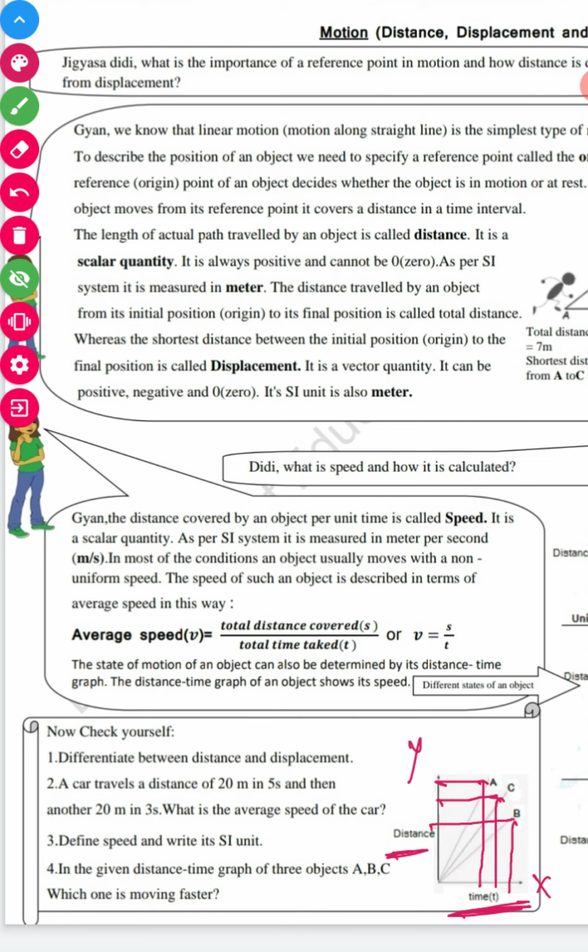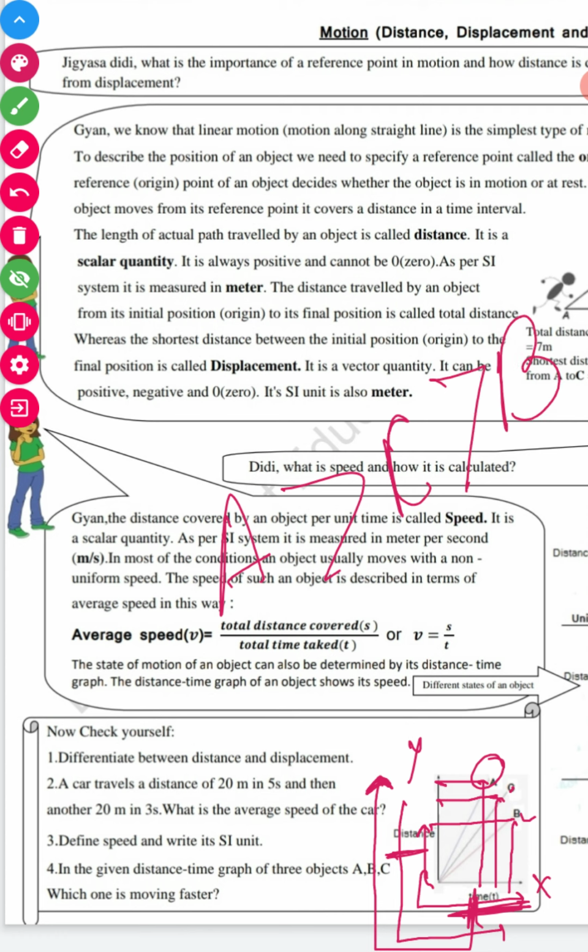For A, the distance is this and time is this. Next we have distance this and time this, and next distance this and time just this. So distance is more and time is less for A. So object A is faster than the other two, and then C and then B. So A is fastest, then C and then B.